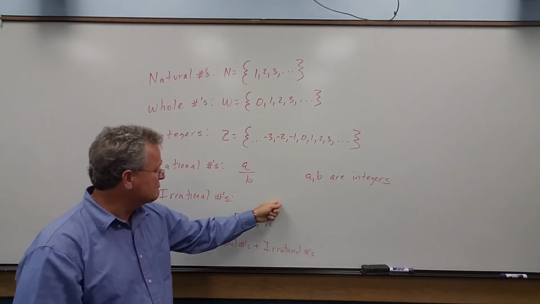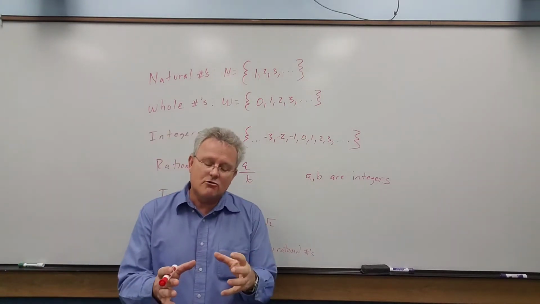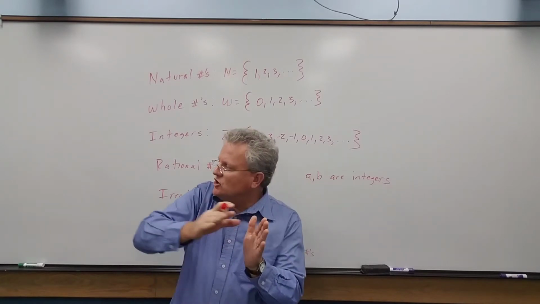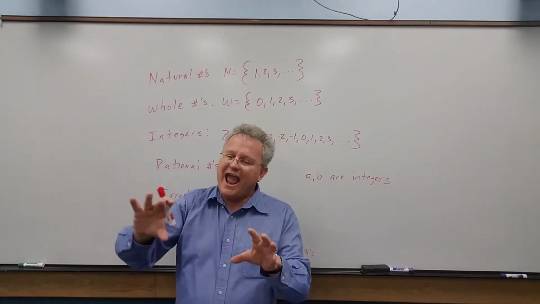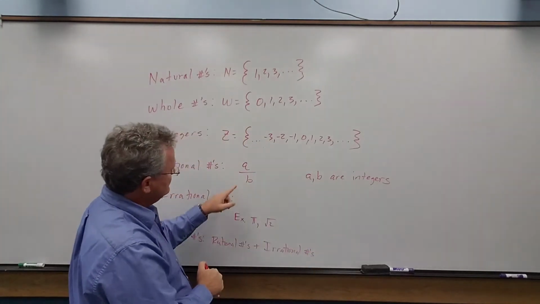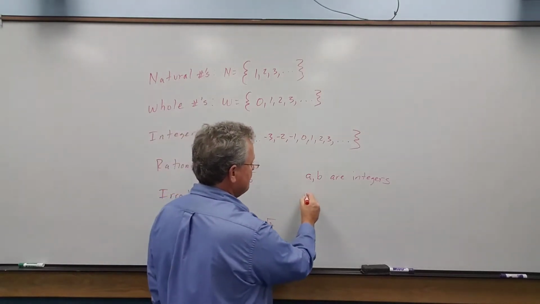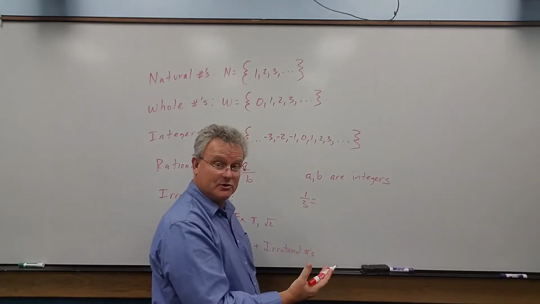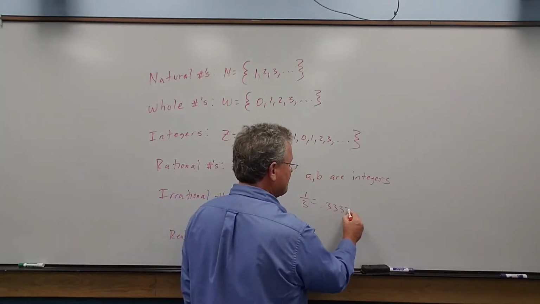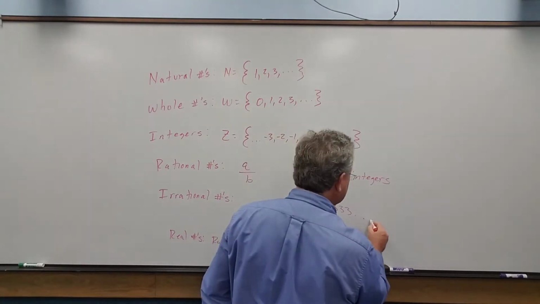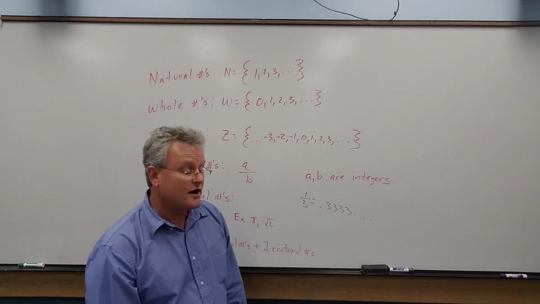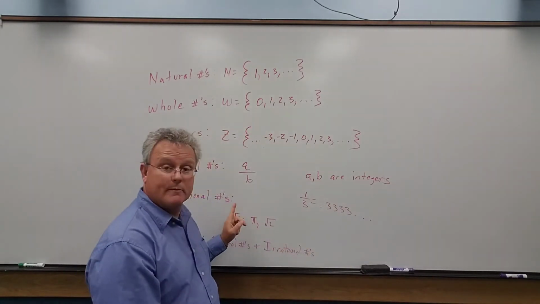Irrational numbers, I didn't really write a definition here, but an irrational number is a number that, when you write it as a decimal, goes forever and ever and ever, and there's no repeating pattern. Consider a fraction like 1/3. If you type 1 divided by 3 into your calculator, you get 0.333333. It goes forever and ever and ever. Irrational numbers go forever as well, but there's no repeating pattern.